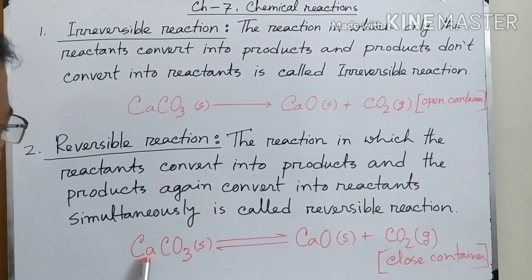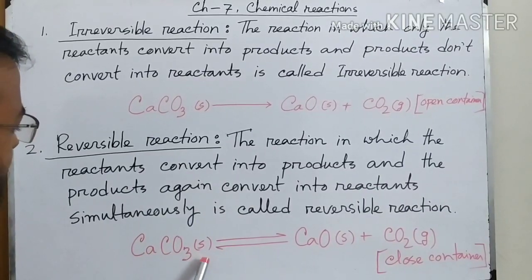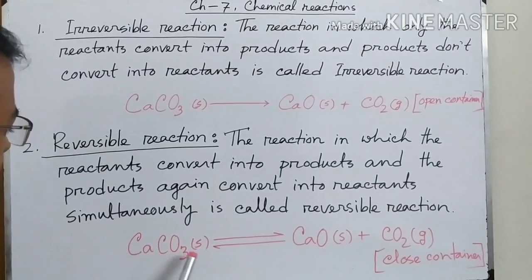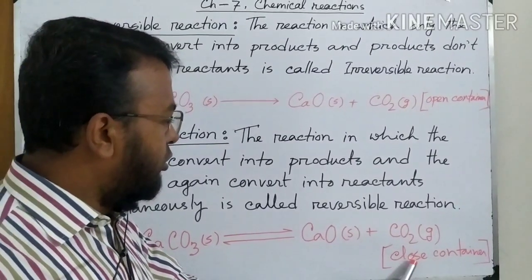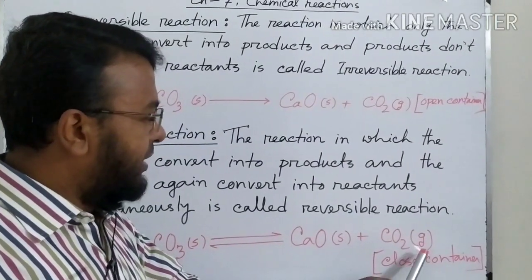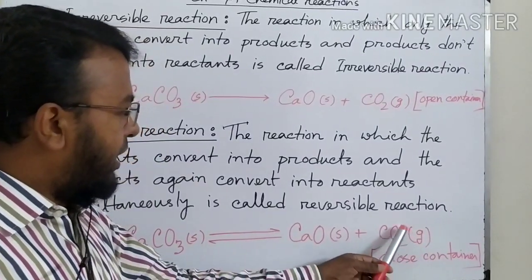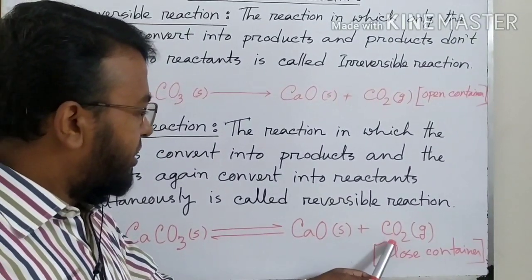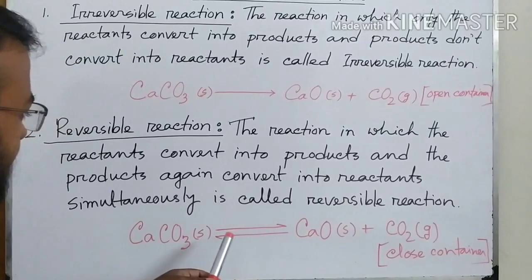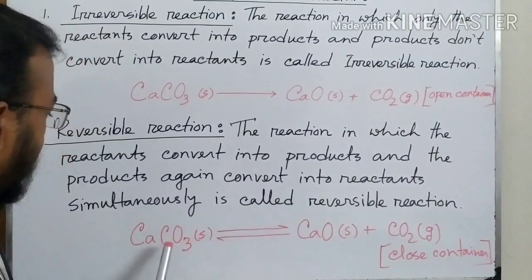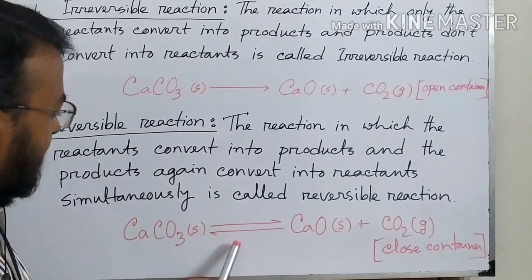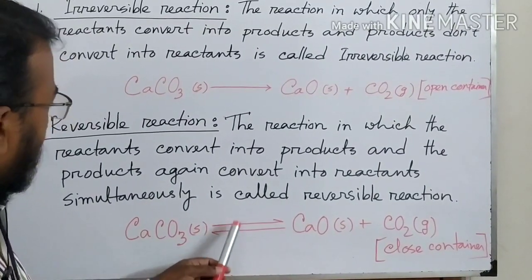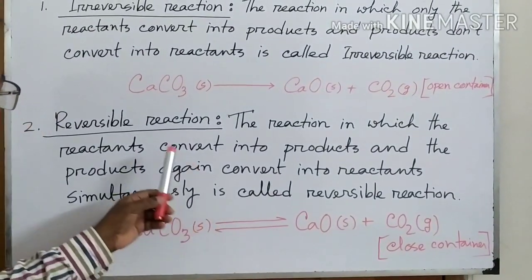All of you see that if we apply heat on calcium carbonate, it will be calcium oxide and carbon dioxide, but it is in a closed container. As it is a closed container, the calcium oxide and carbon dioxide again undergo the backward reaction and it will be calcium carbonate. So for this reason I have given this sign. It is the sign of reversible reaction. So all of you see that.